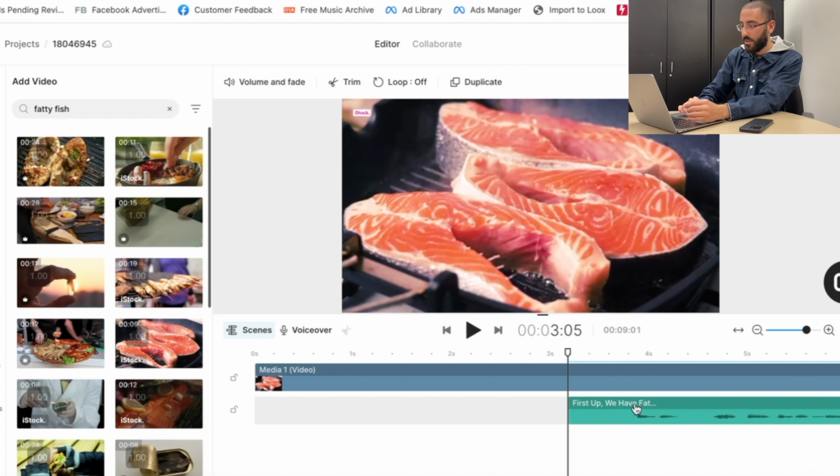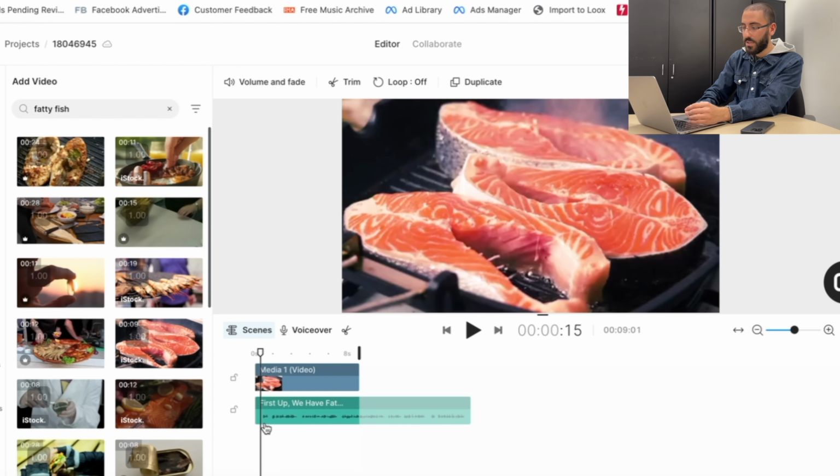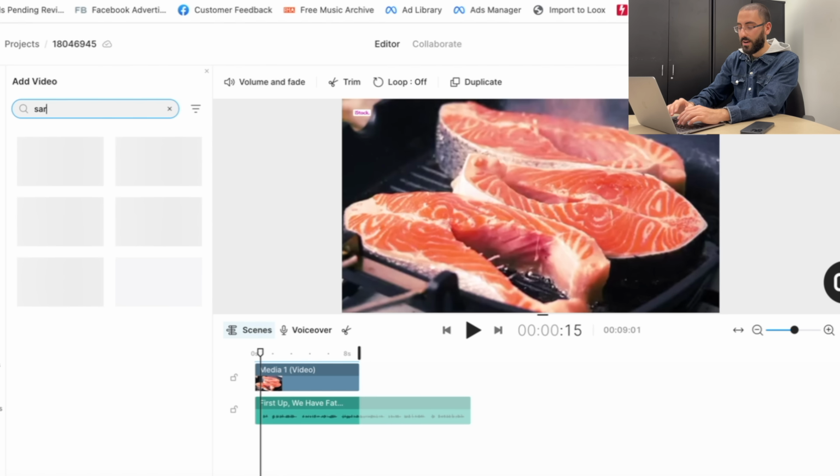So then we just click add. The voiceover is right here. We just want to drag this and then put it in the beginning. So it looks just like this. And then obviously the voiceover doesn't finish. So what we're going to be doing is we're talking about sardines. So then we go back here and we just click sardines.